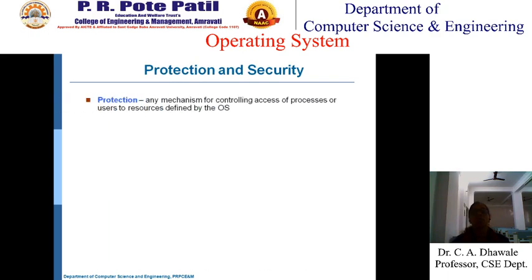Then the protection and the security. Protection means any mechanism for controlling access of processes or users to resources defined by the operating system. We need to protect our operating system, and for this we need protection. And security means our system should be built in such a manner that it should defend against external or internal attack, just like security guards. The function of the security guard is to protect the system against internal and external attack.